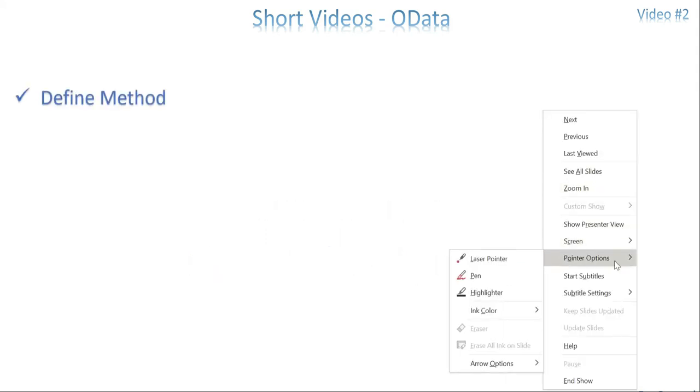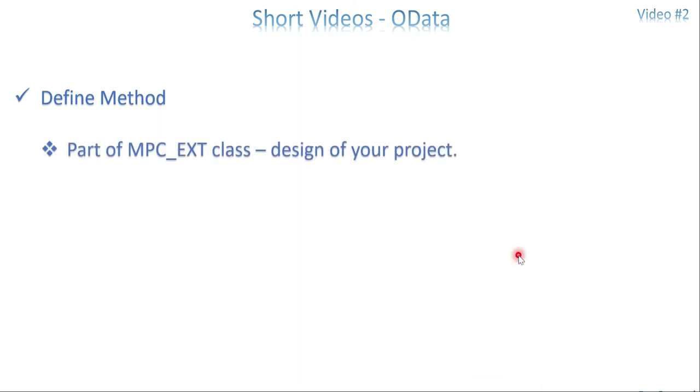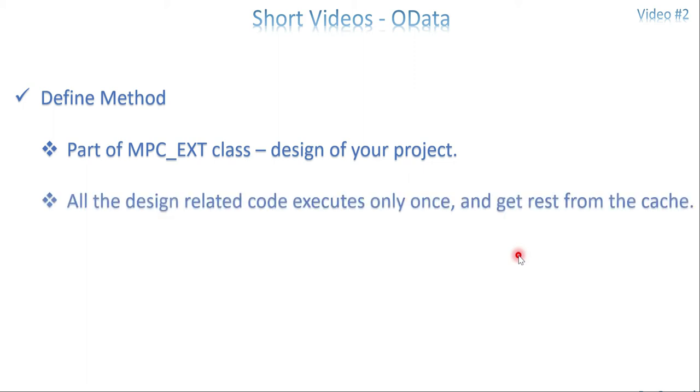The define method is a part of the MPC extension class, as you might be aware. The MPC class is basically for your design model. Model is nothing but the design of your SEGW or OData project. All the design-related code executes only once, meaning whatever method or code is under the MPC class executes once, because it is a design. There is no change in the design, right? Unnecessarily, every time it's not required to go to the MPC class and get the information.